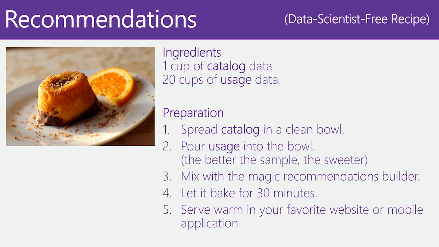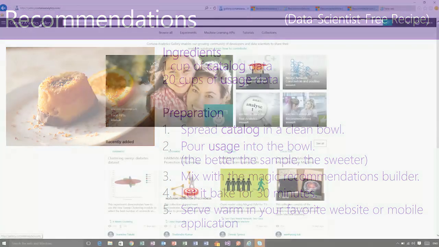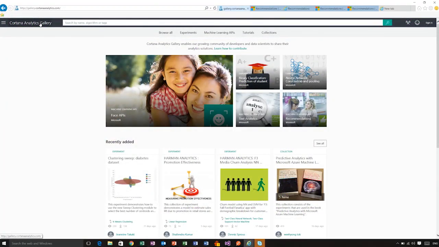You will need some usage data, which represent the previous transactions that you have seen in your application or your retail site, for instance. So you mix these 2 pieces together. I will show you what these files look like. You mix them in this beautiful recommendations builder. You let it bake for a few minutes, and then you are ready to serve in your favorite website or mobile application. Okay, so let's get cooking here.